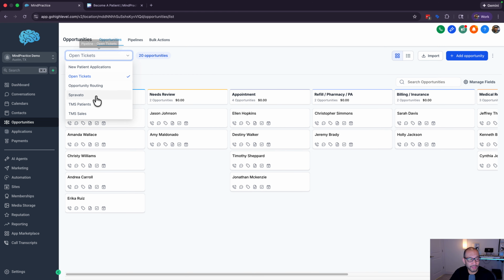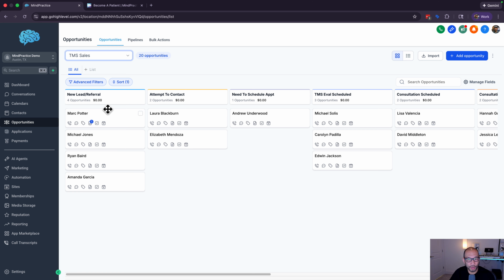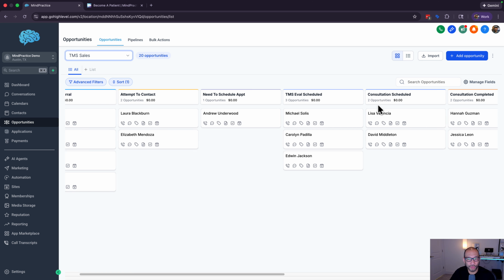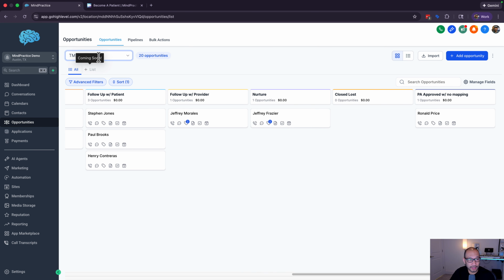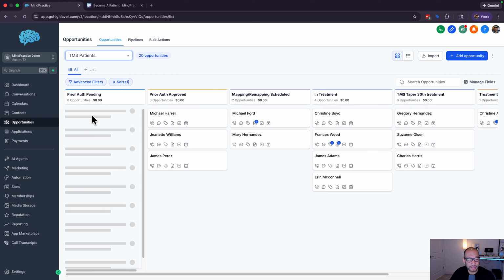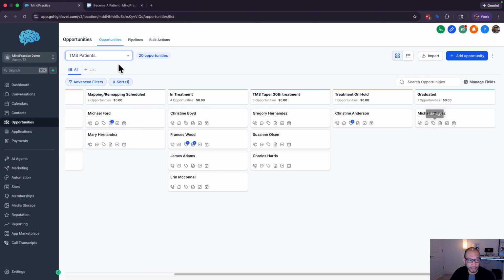And then we have opportunity routing, which has to do with some automation, but I'm just going to get into TMS sales. So if you have a TMS program, these are all the different stages, typically what happens in a TMS sales pipeline. And then if you have patients, typically you're going to go here from the prior auth to the mapping and treatment, on hold, graduated, right?